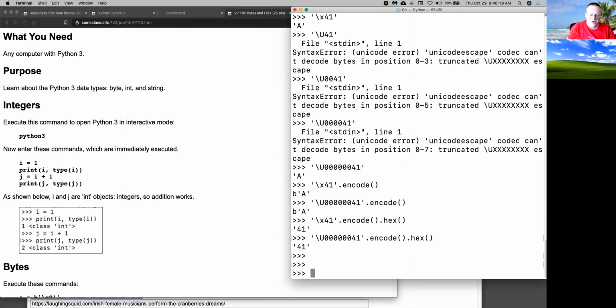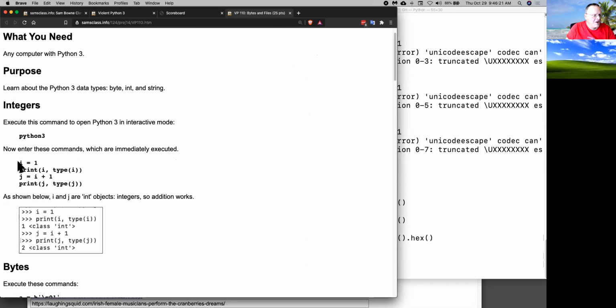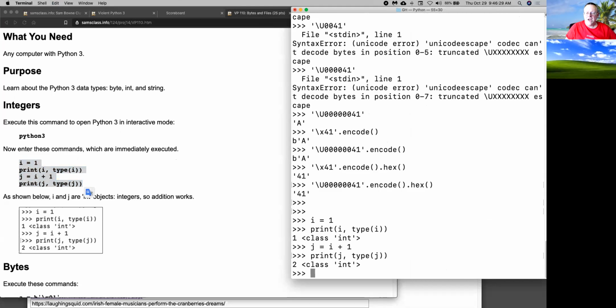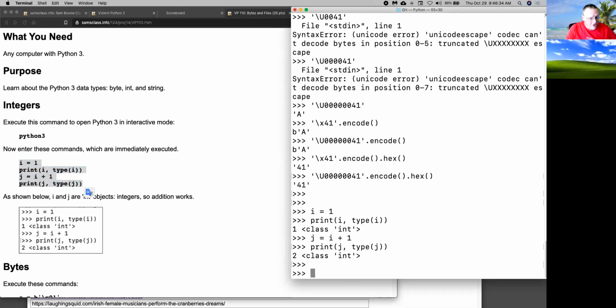Right here, I have my Python in immediate mode, so I can take an integer and print its type. You do have to learn your variable types. I spend a lot of time in Python converting from one type to another. Python is a weakly typed language. C is a strongly typed language. Every variable you use, you must first define exactly what kind of data is stored in that variable. That's kind of a lot of work, but it makes things a lot cleaner. However, for better or worse, Python is a weakly typed language.